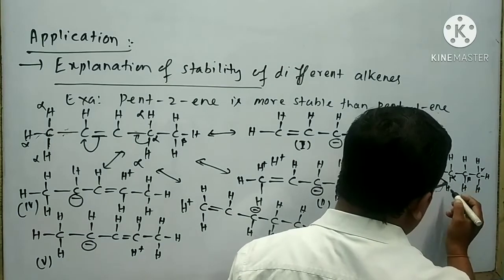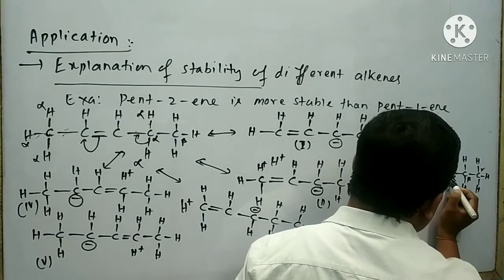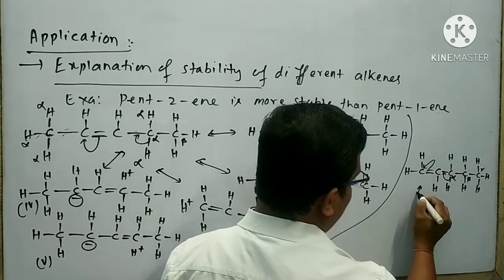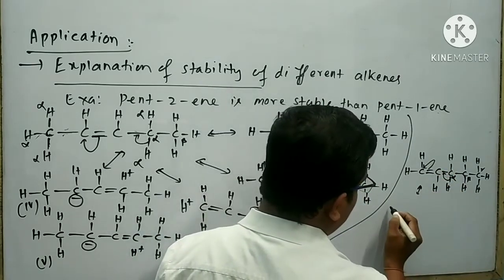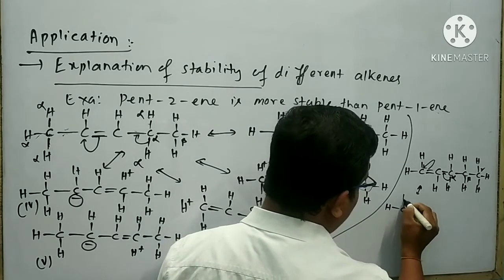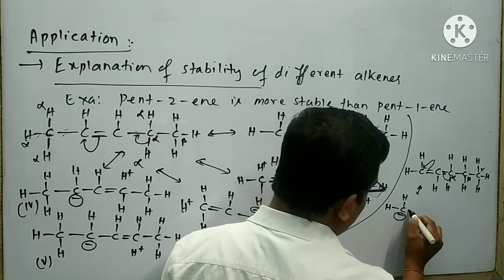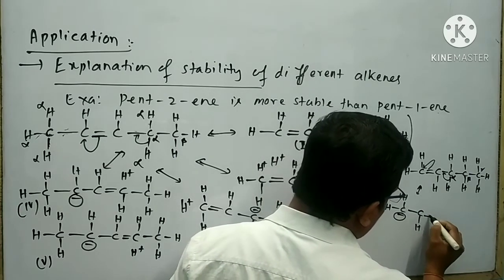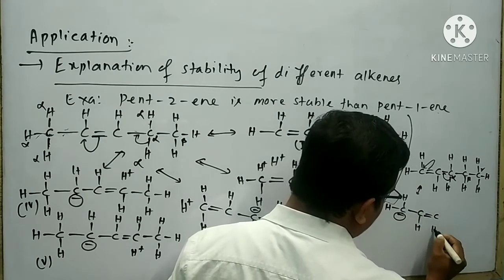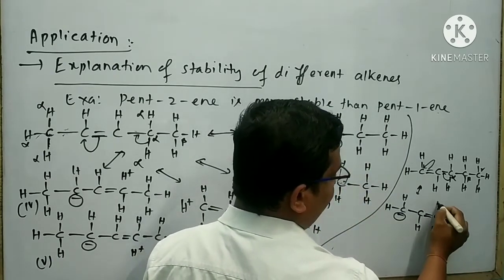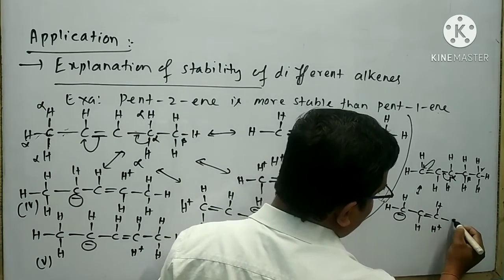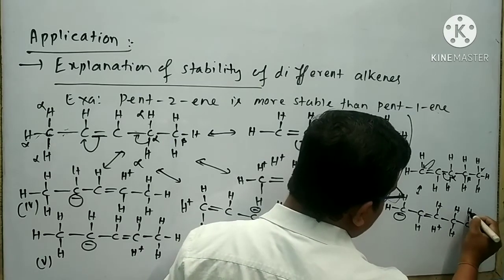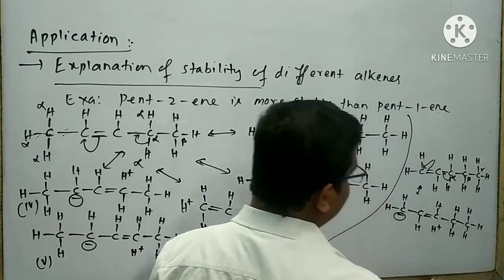I can draw hyperconjugative structure number 1 like this. Make a double bond here and break this pi bond like this. As a result, I can draw the hyperconjugative structure like this. Here H, bond C, bond H. Here negative charge will arise. Here single bond. Here C, here bond H. Here double bond C. Here H plus, here bond H, here single bond C, bond H, bond H, bond C, bond H, bond H, bond H.